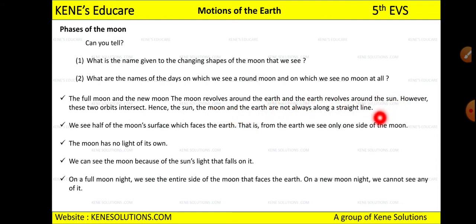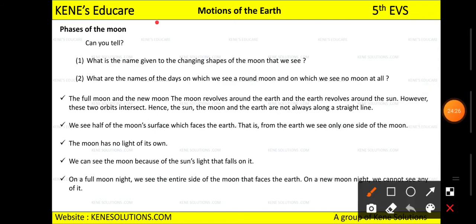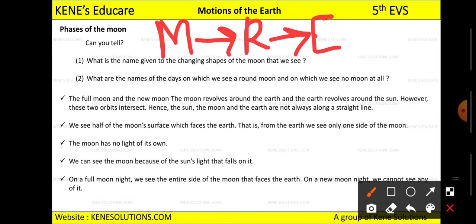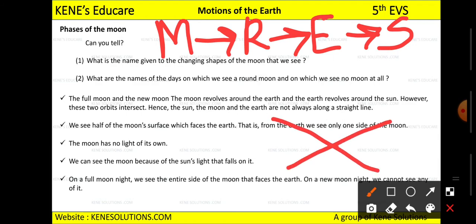Now this is an important statement. Moon revolves around the earth. I'll write it. Moon will revolve around the earth and the earth will revolve around the sun. You should know this. However, these two orbits intersect. Intersect means, suppose this is one line and this is another line. Now this is the point of intersection, means they meet at one place. That is what we call intersect.